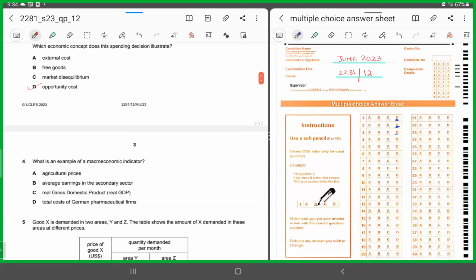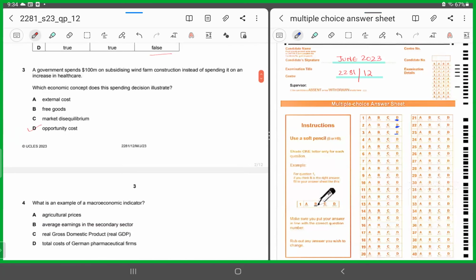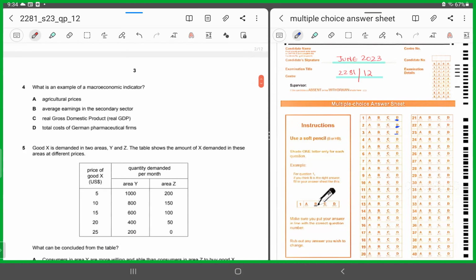The government has scarce resources. It has to have made a decision. Either it needs to go for subsidizing the construction of the wind farm or spending on healthcare. So if it decides to spend on wind farm construction, it has to forego spending on healthcare. Therefore, it involves an opportunity cost. Hope it's all clear. All right, the fourth one.